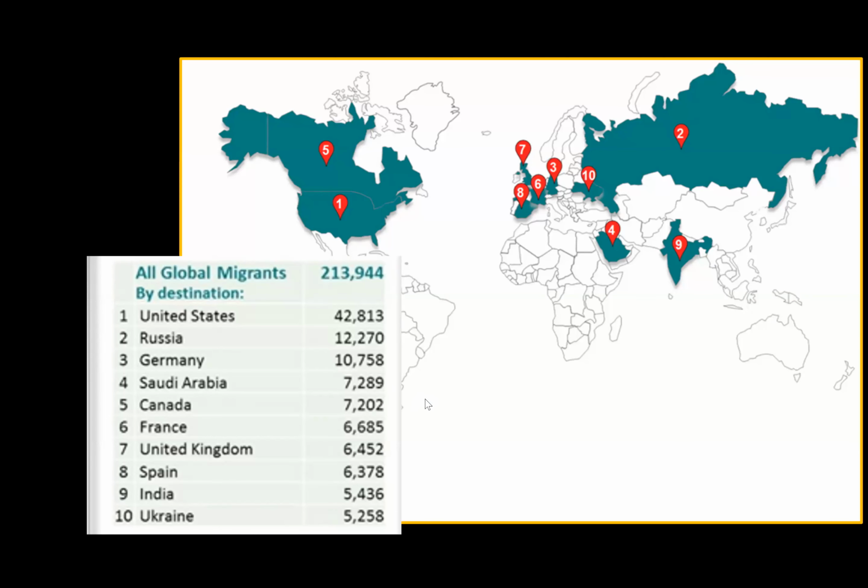Now, looking at global migrants, people that were born in another country, we have almost 200 million people. The US receives the most, but we're a large country. You see Russia, Germany, etc. These are just numbers.